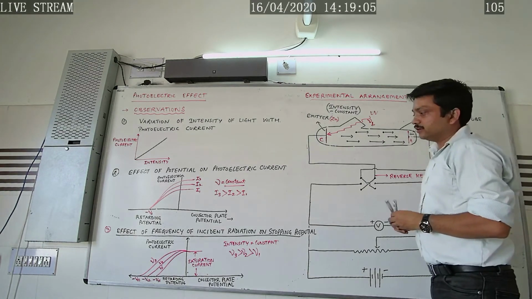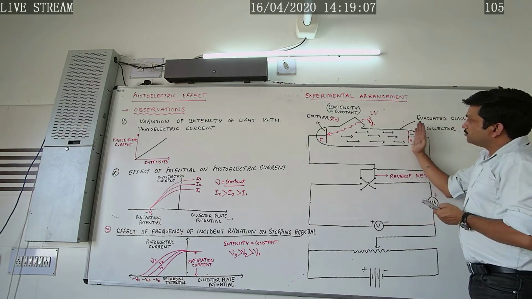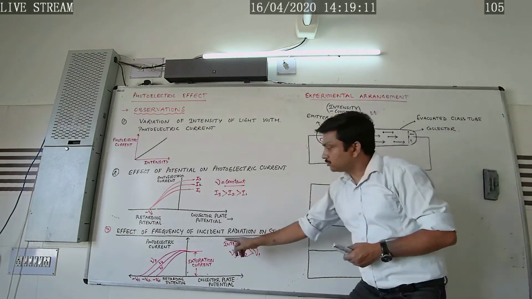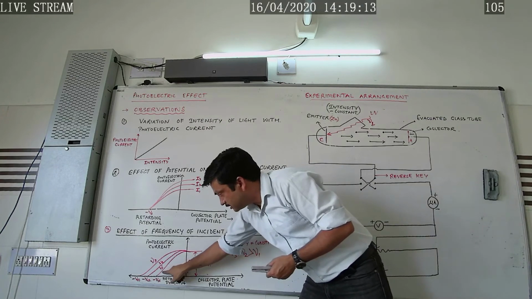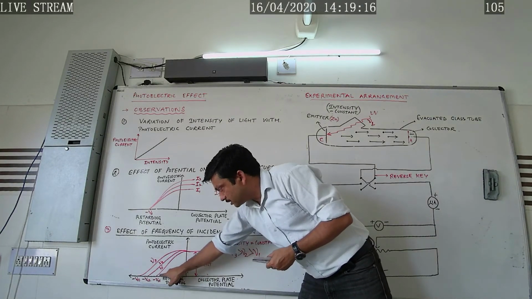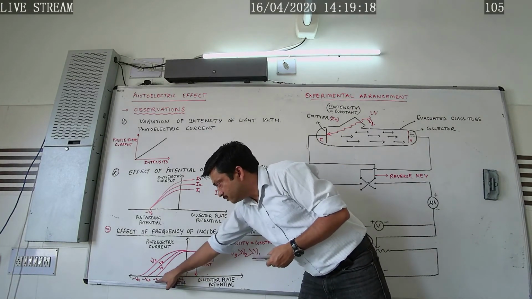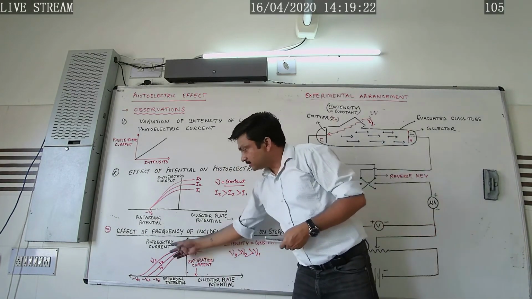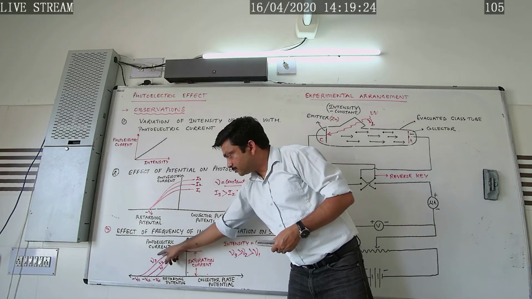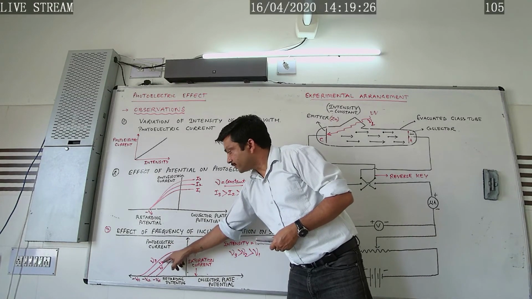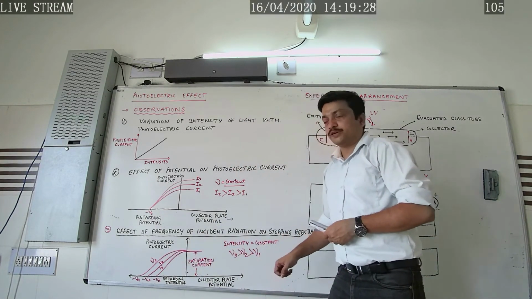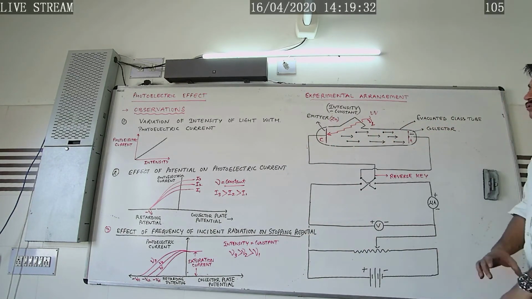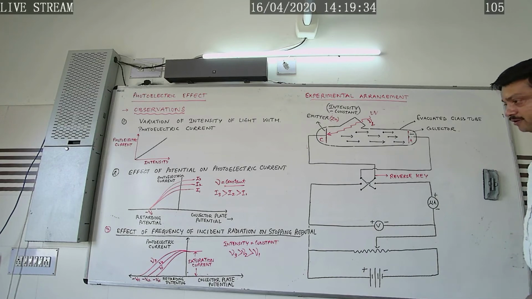Under that condition, a stage is reached when no more photoelectrons reach the collector, as a result of which, corresponding to this frequency, the photoelectric current in the circuit becomes 0, as denoted by minus V01. The same happens when the experiment is repeated with the frequencies nu2 and nu3. So in this way, we can explain the effect of frequency of incident radiation on stopping potential.